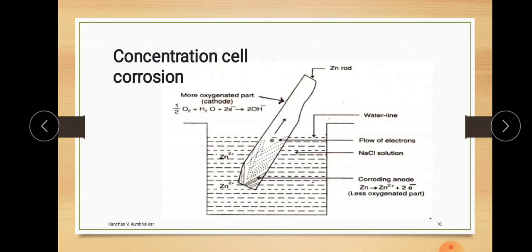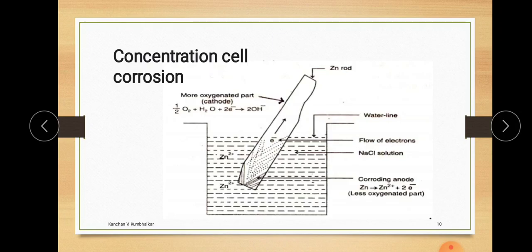There is a maximum oxygenated part, which acts as a cathode because of the different treatment to the same rod below the solution and above the solution. Hence, because of the difference in concentration, it acts as an anode and cathode, and hence the corrosion occurred, and such type of corrosion is known as concentration cell corrosion.